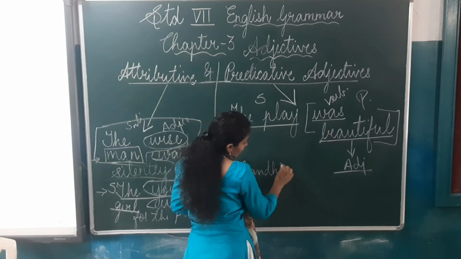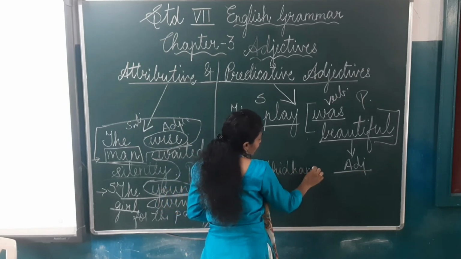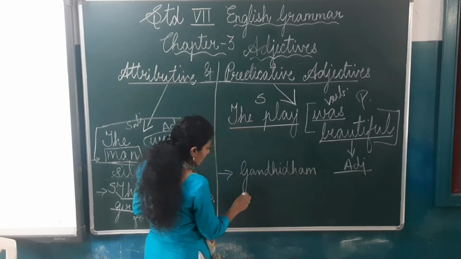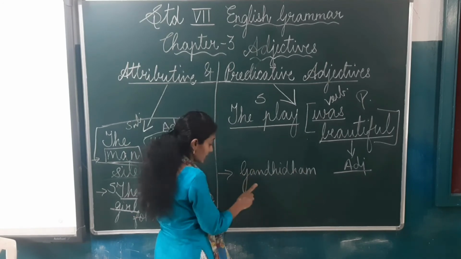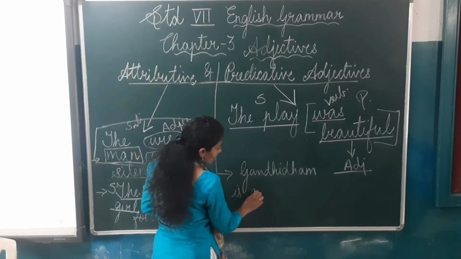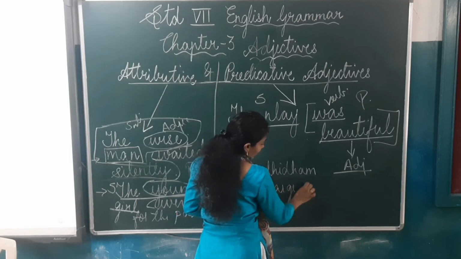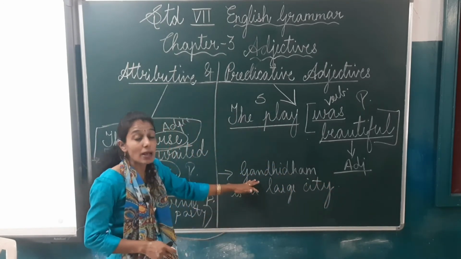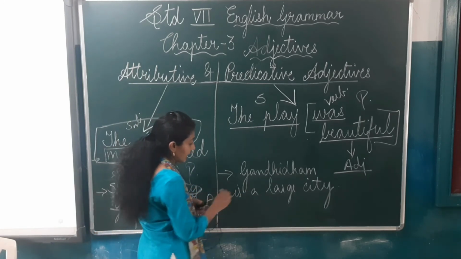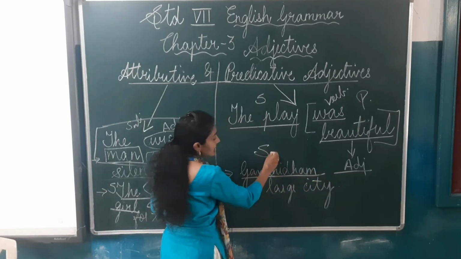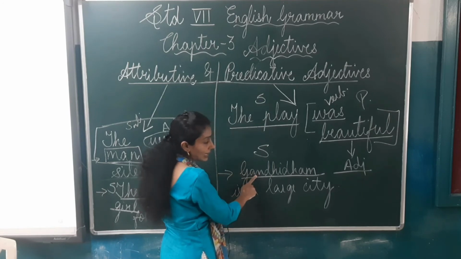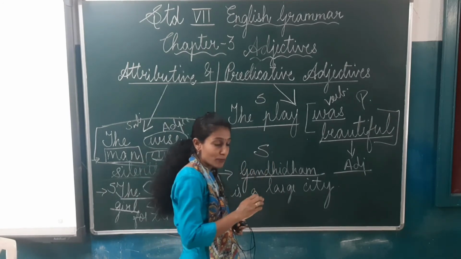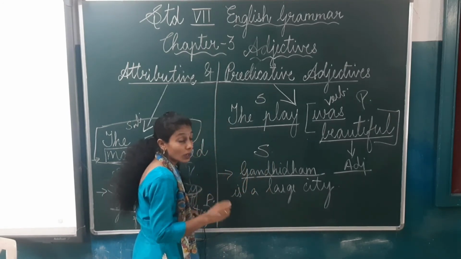Gandhidham. When I explained adjective, I gave you this example before. So once again, I'll explain with this same sentence. Gandhidham is a large city. Now here, which is the subject and which is the predicate, children? Yes, Gandhidham is the subject. We are talking about Gandhidham. And where is the verb?